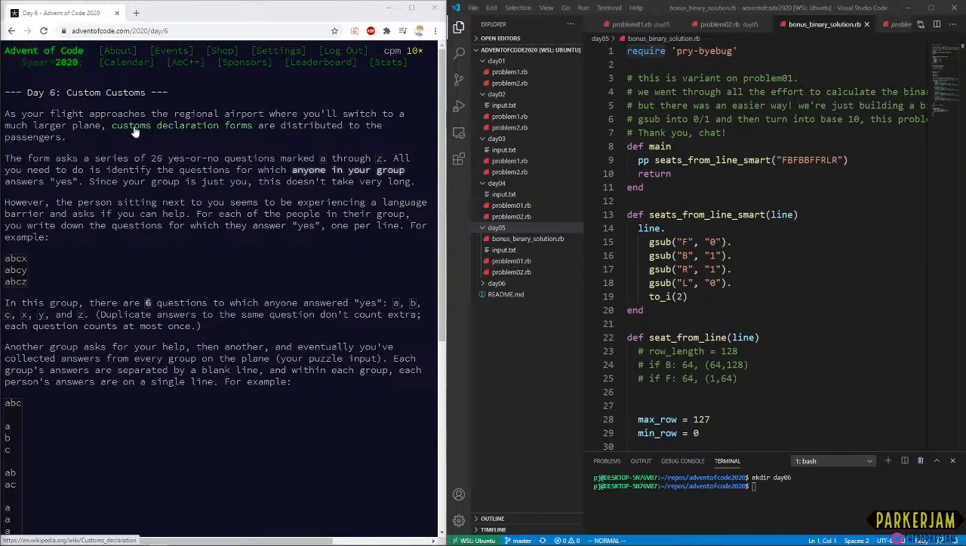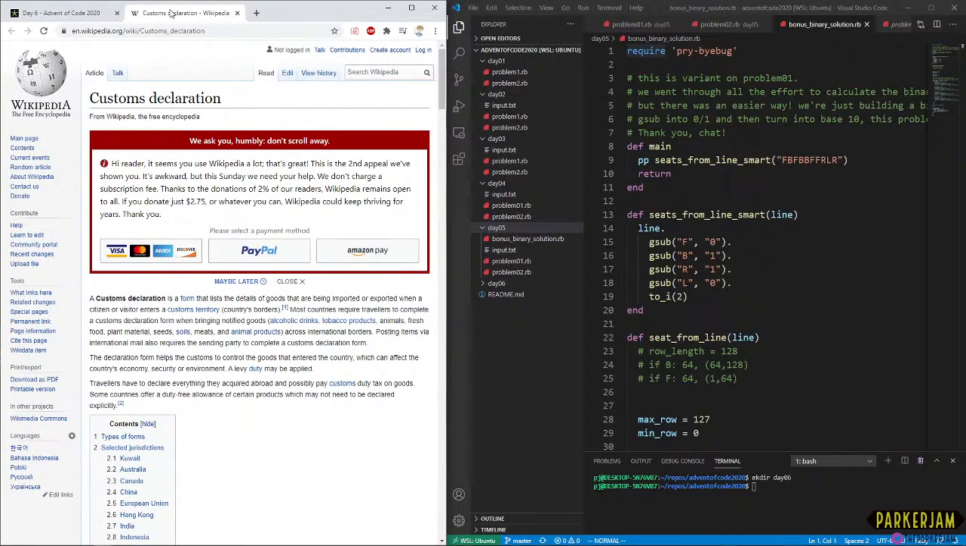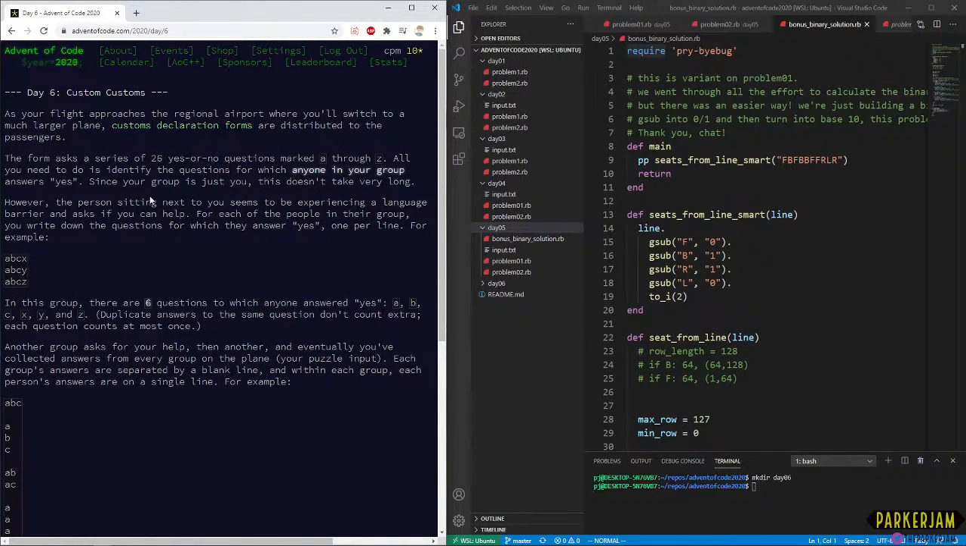As your flight approaches the regional airport, where you'll switch to a much larger plane, customs declaration forms are distributed to the passengers. What is this? Okay, it's just telling us what a customs declaration form is on Wikipedia, I guess. I don't think that's all that important, right? Okay. The form asks for a series of 26 yes or no questions marked A through Z. All you need to do is identify the questions to which anyone in your group answers yes. Since your group is just you, this doesn't take very long.